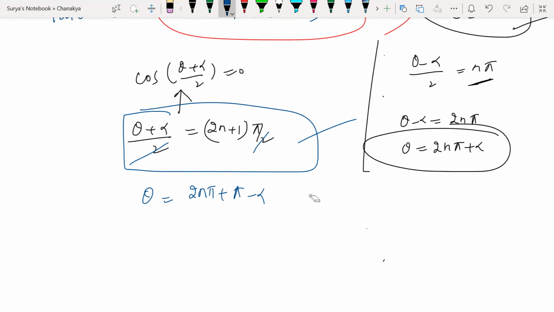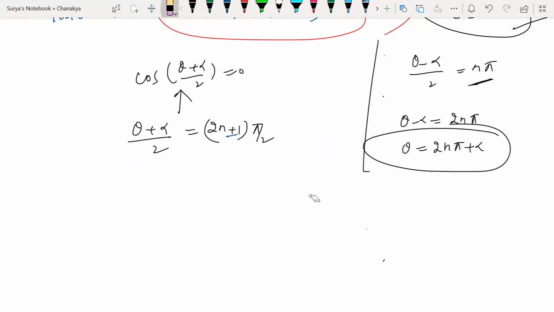All right. Sine is 0 for every multiple of pi. Cos is 0 for every odd multiple of pi by 2. Okay? So what am I going to get here now? So here it is plus or minus, right? If you do plus or minus, what am I going to get? Look at this. It is a plus or minus, isn't it, guys?